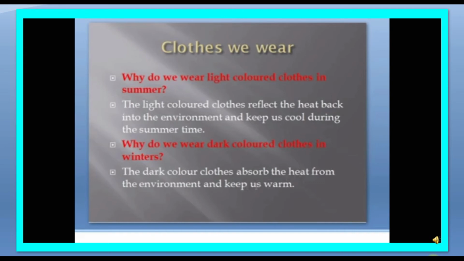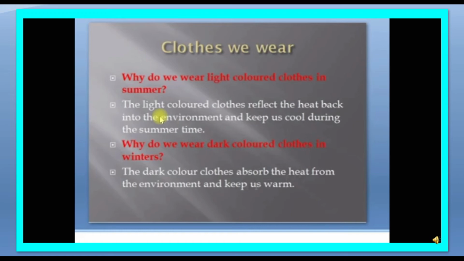And next one, clothes we wear, that means the kinds of clothes we wear in summer and winter. You know that in summer we prefer light colored clothes, and in winter we usually wear dark colored clothes. So why is it so? Let us find out why we wear light colored clothes in summer.